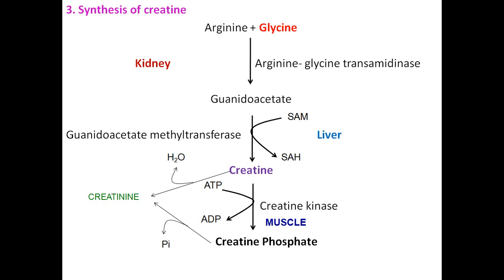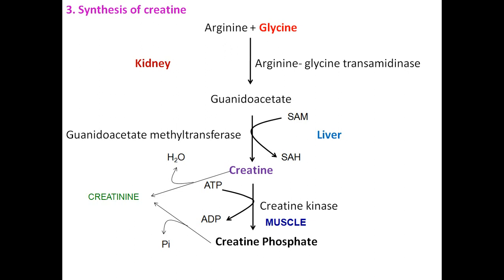Creatine, we are doing the test in the lab. Urea and creatinine test we are doing. This creatinine forms from creatine. So synthesis of creatine requires the amino acid glycine. Two amino acids are required for the synthesis of creatine, that is arginine and glycine. These two amino acids are required for the synthesis of the compound called creatine, which is very important.